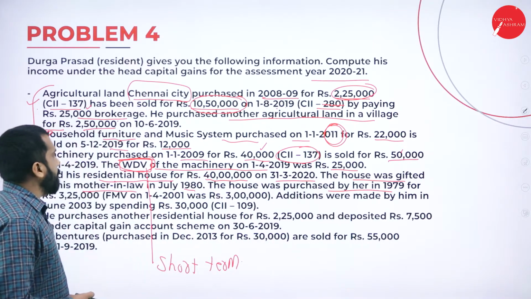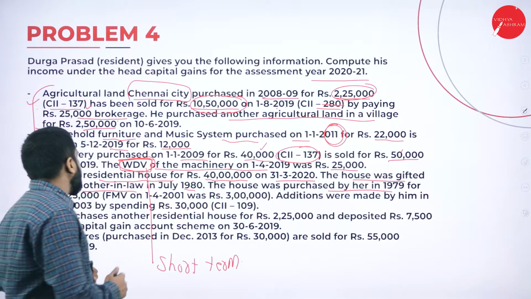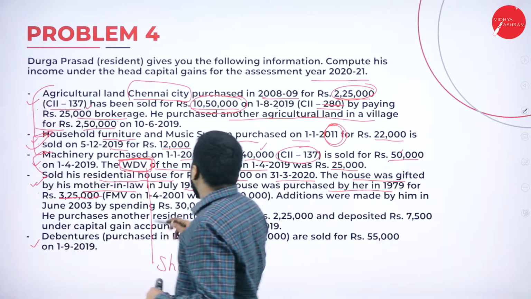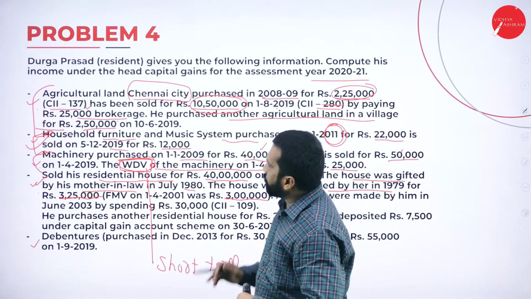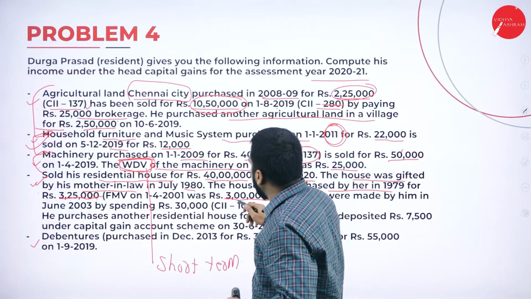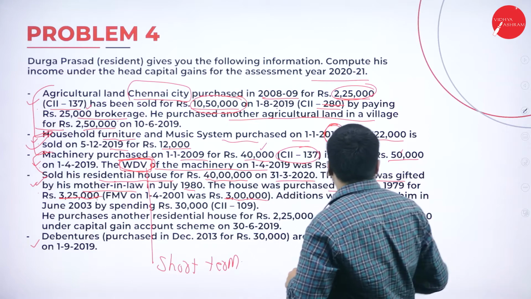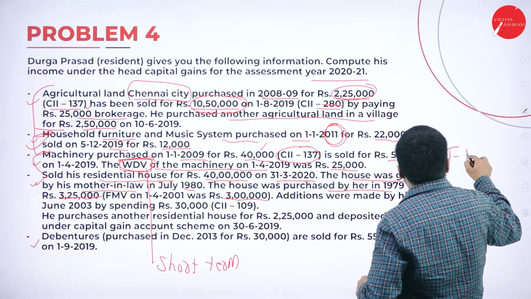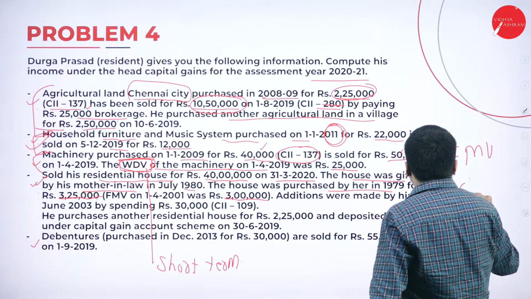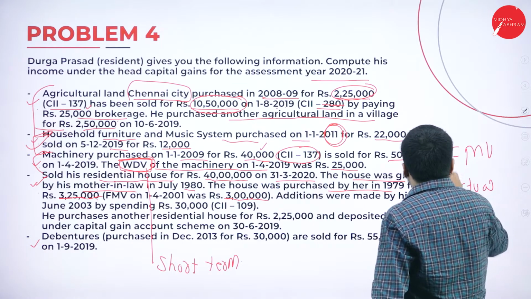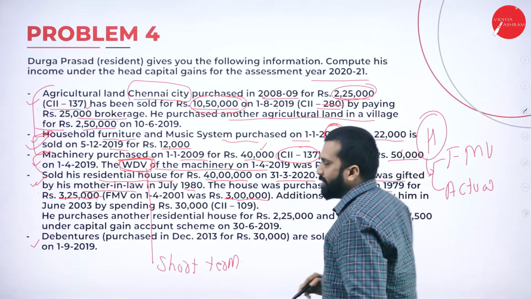Very good. Now, 40 lakh is the selling price and the buying price is 3 lakh 25. Fair market value is 3 lakh. Now you tell me, should I go for 3 lakh 25 or 3 lakh? In case of fair market value or actual, whichever is high.